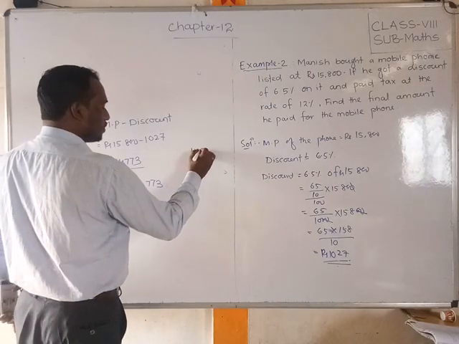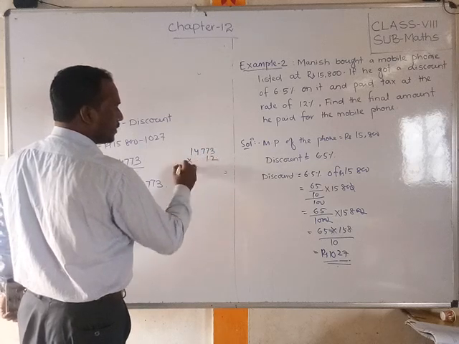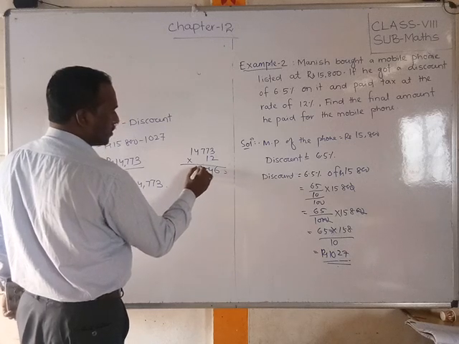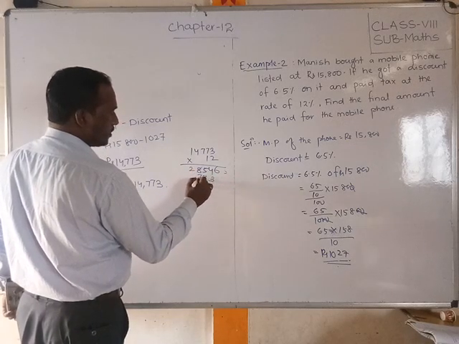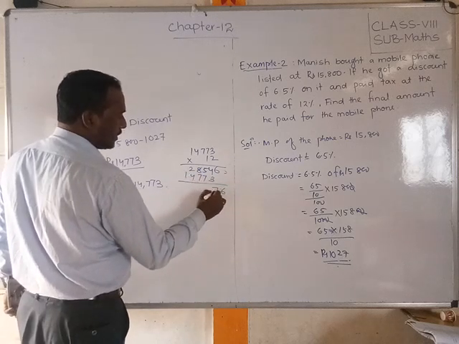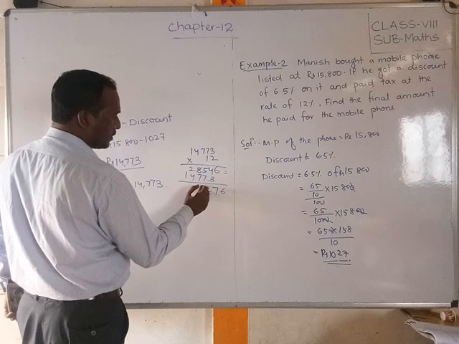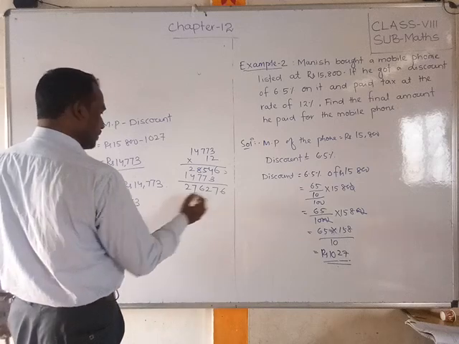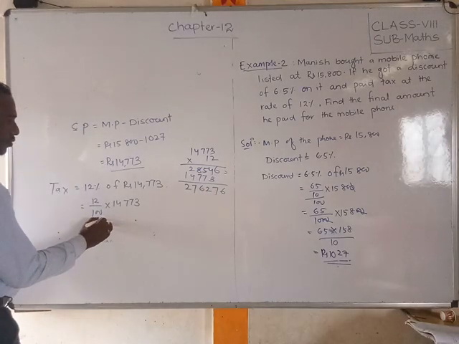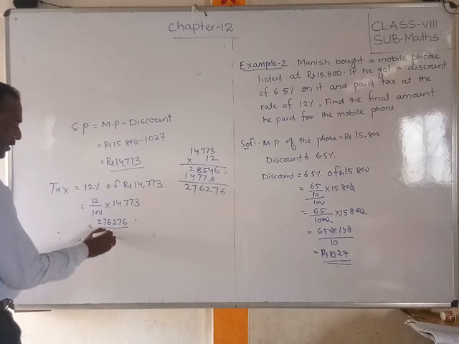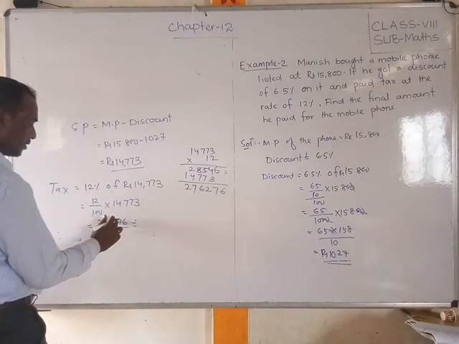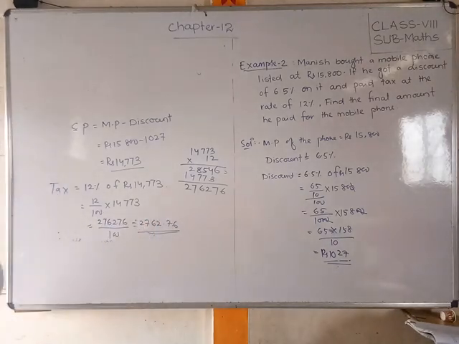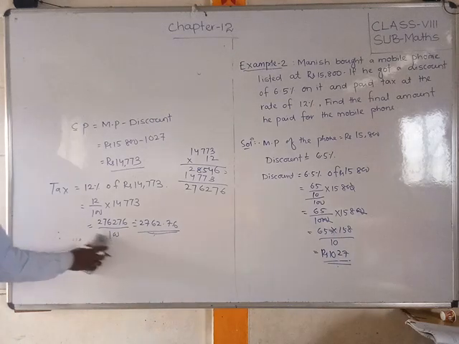Do one thing, 14773 into 12 multiplied. 6 7 12 1 16 1 1 2. So if you divide this, you will get 276276 divided by 100 is equal to, will get 2762.76. So 2762 is the taxes. So what will get?